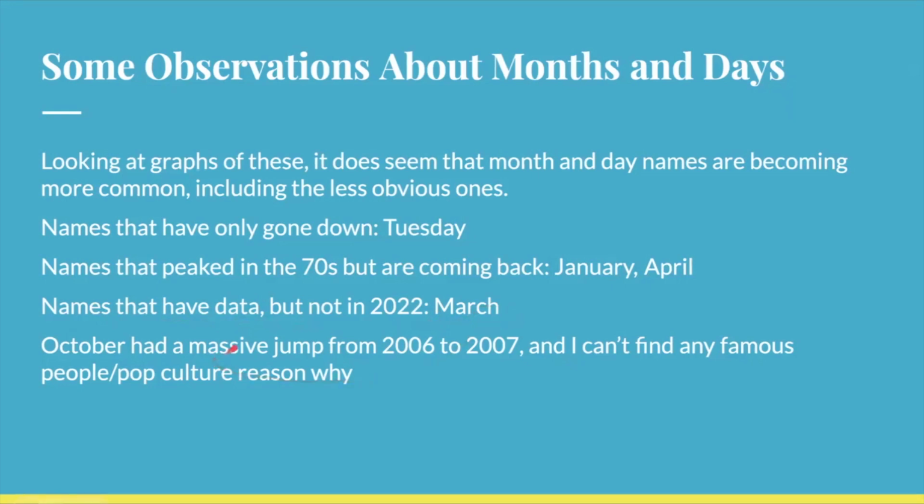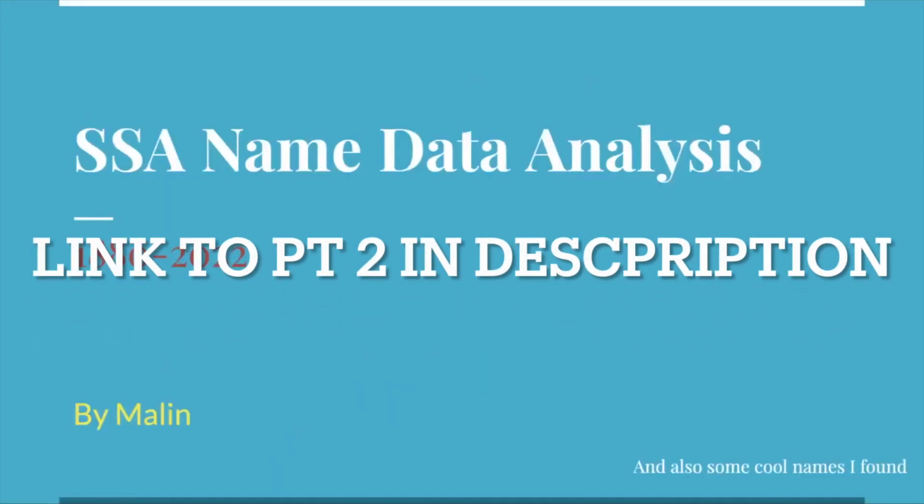And October had a massive jump from 2006 to 2007, but I can't find any famous people or pop culture reason why. I tried looking it up and I didn't really get any results. So there you have it. That's all 78 slides of my presentation. I hope you enjoyed this and I hope you learned something cool about names or name trends.